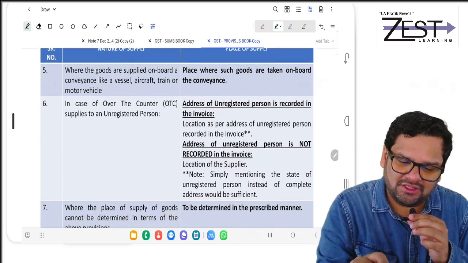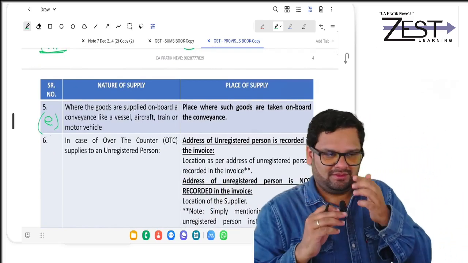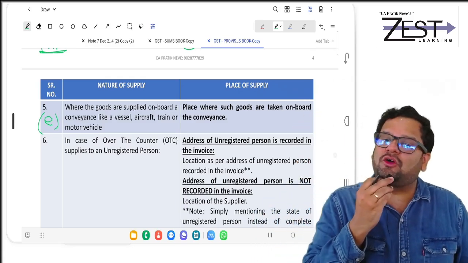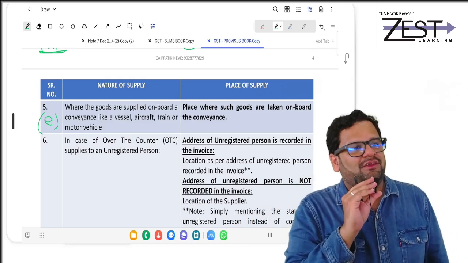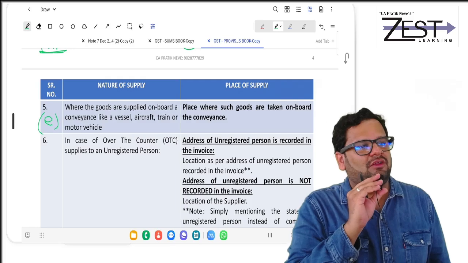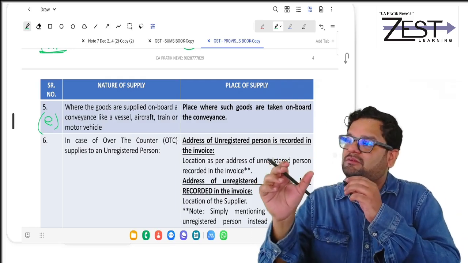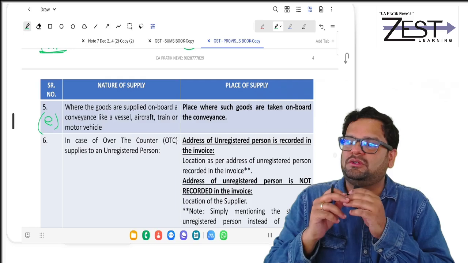Okay. And lastly, can you see? Fifth is your E clause. Yes. Fifth is your E clause. You are flying on Indigo Airlines and you buy some packed food. Means I am talking about some goods.